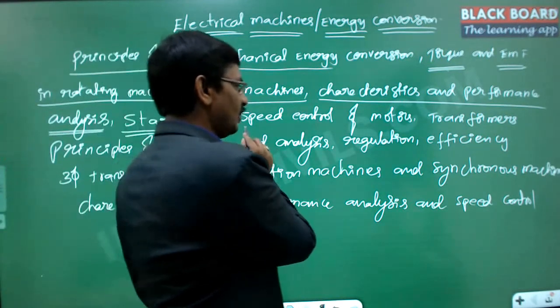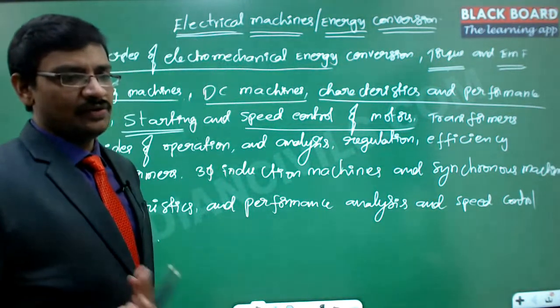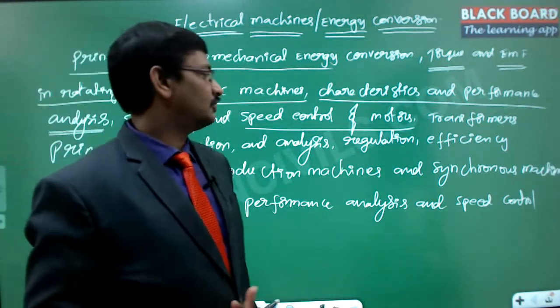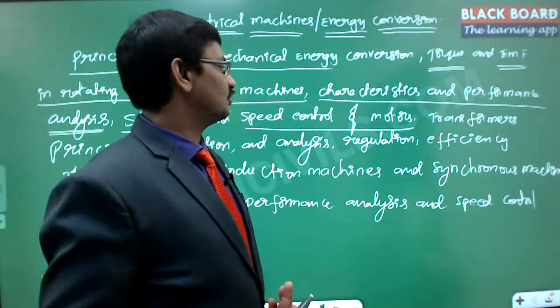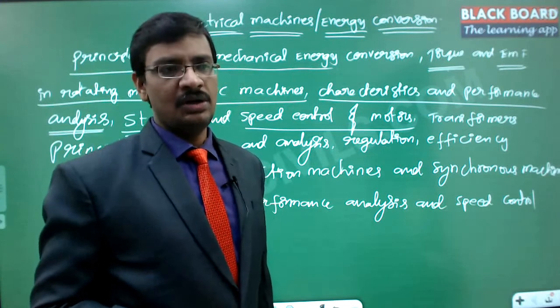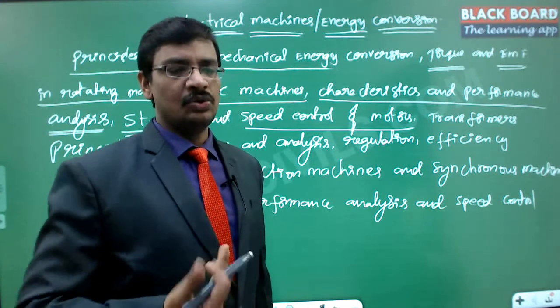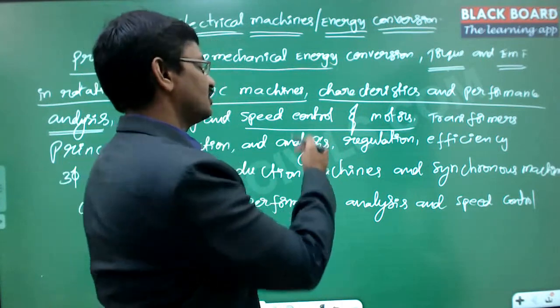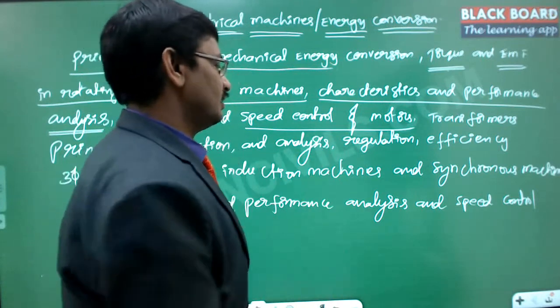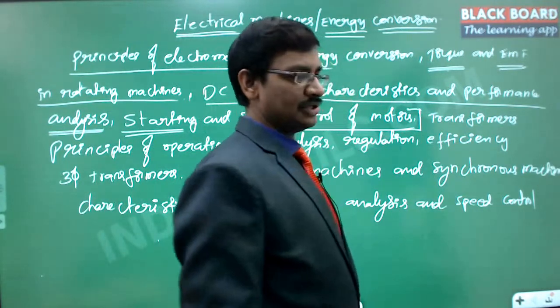And then the speed control of the motors. This is the goal, right? Whenever we are studying these motors, we are worried about the speed: how much speed it has to run, what exactly it is running, can we increase the speed or can we decrease the speed? These things we are going to study as part of speed control. Up to this point, this is all completely DC machines.